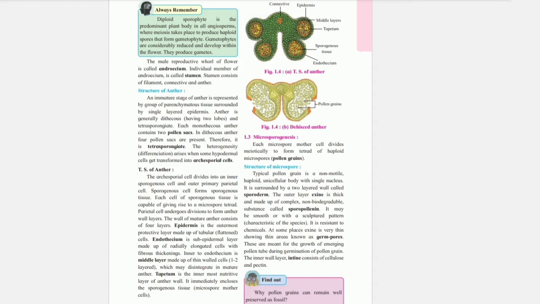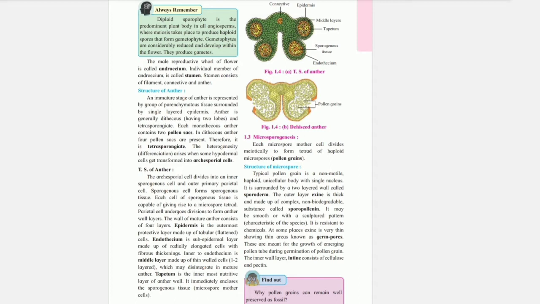Microsporogenesis. Each microspore mother cell divides meiotically to form tetrad of haploid microspores. Structure of microspore. Typical pollen grain is a non-motile haploid unicellular body with single nucleus. It is surrounded by a two-layered wall called sporoderm.